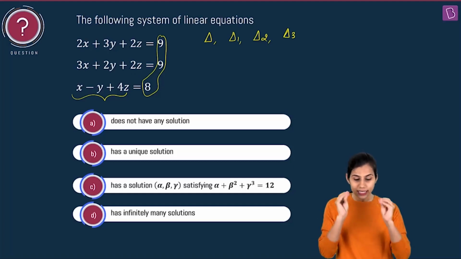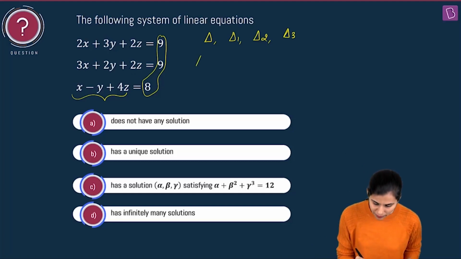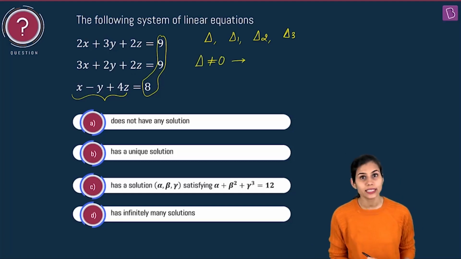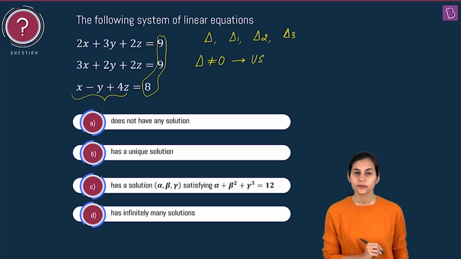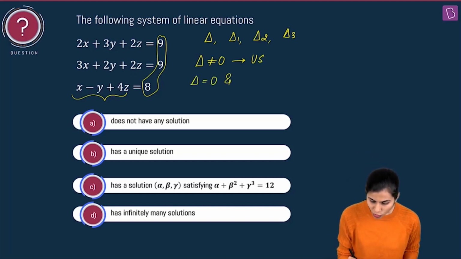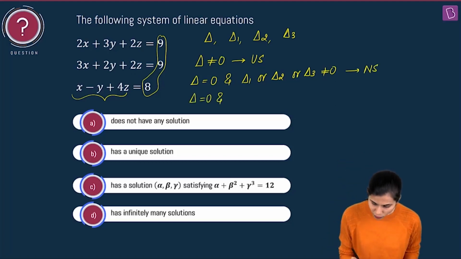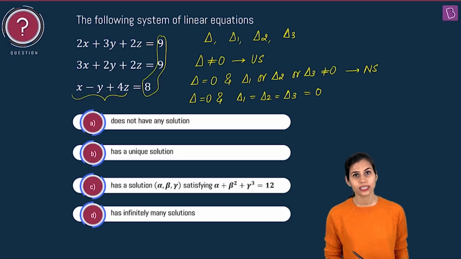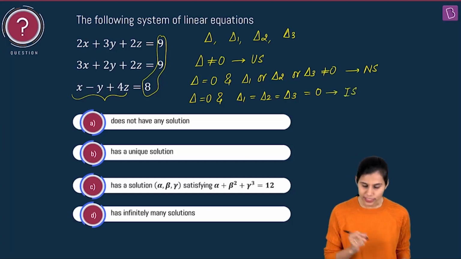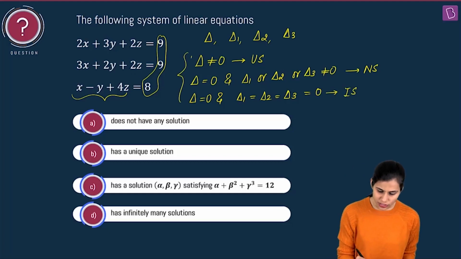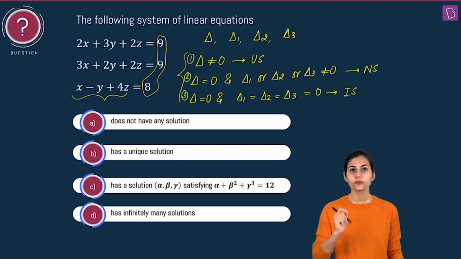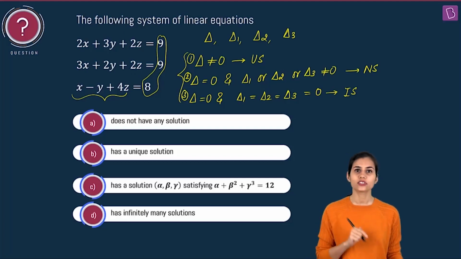Once you have computed del, del 1, del 2 and del 3, you have to remember that if del comes out to be a non-zero quantity, this means the system has unique solution. If del comes out to be 0 and along with that, at least 1 out of del 1 or del 2 or del 3 is non-zero, then this system has no solution. And if del is 0 and along with that, del 1, del 2, del 3, each of these 3 quantities are also 0, then the system will have infinitely many solutions. These are the conditions 1, 2, 3, which you should be well versed with in order to answer such questions correctly and quickly.